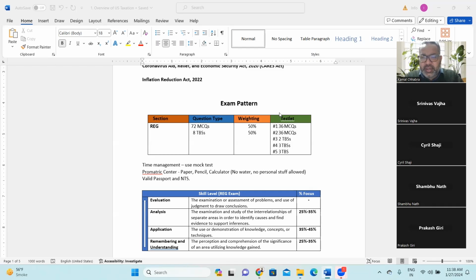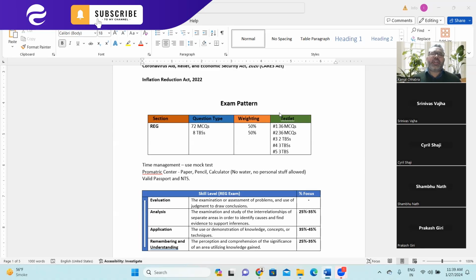In the fourth testlet, there would be one research-based simulation, which you can comfortably finish in 10 minutes, right? The remaining two task-based simulations will be slightly bigger than the simulations you experienced in testlet 3. Normally those two simulations will take 15 minutes each. So approximately you require 40 to 45 minutes for the fourth testlet, right?